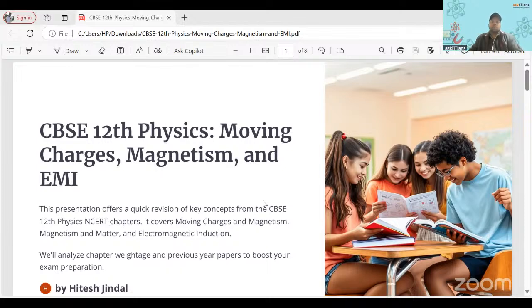So you see here, we will discuss today these topics, right? Moving charges, magnetism, and EMI, right? Moving charges and magnetism, and in magnetism only I'll be discussing magnetism and matter, right? Very short topic. We'll be discussing the marking scheme also, right? So let's move ahead.